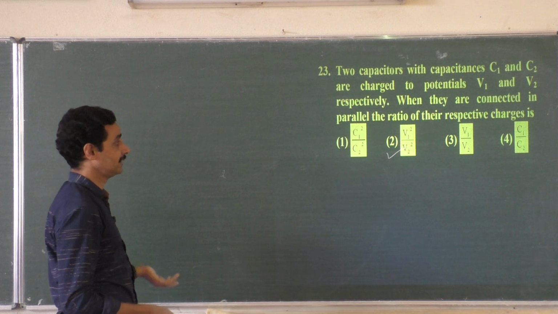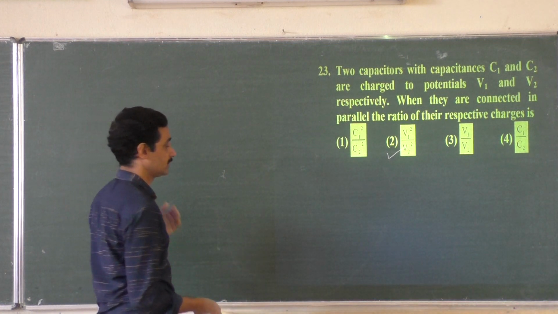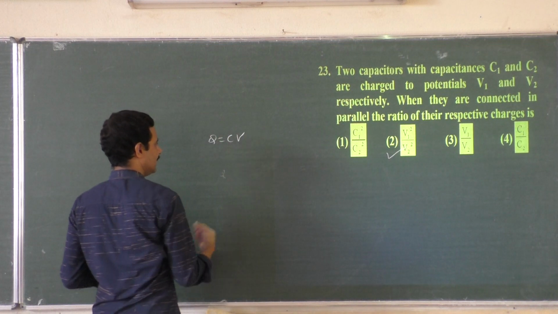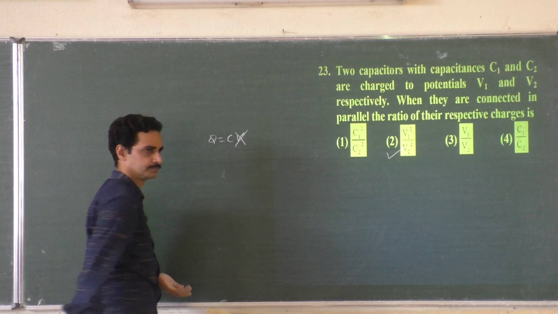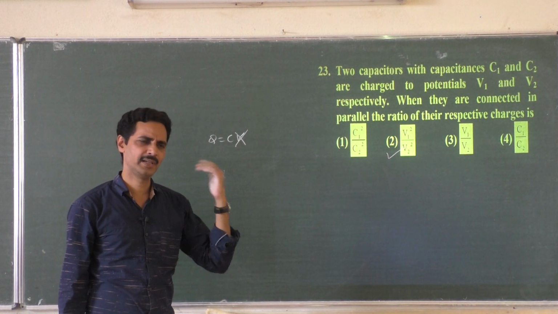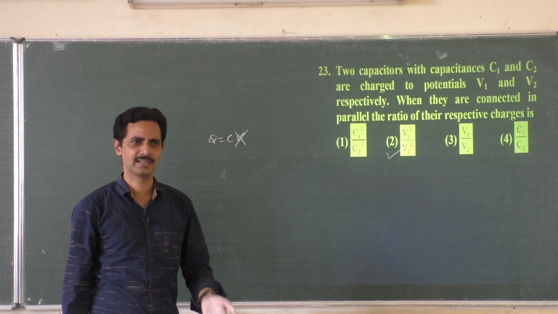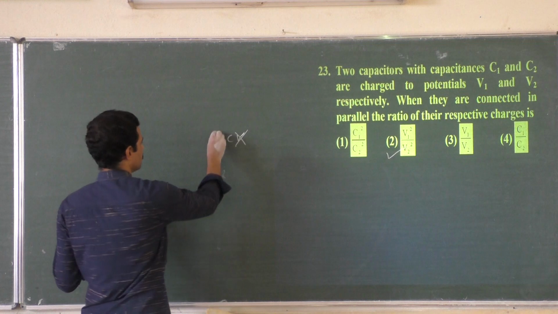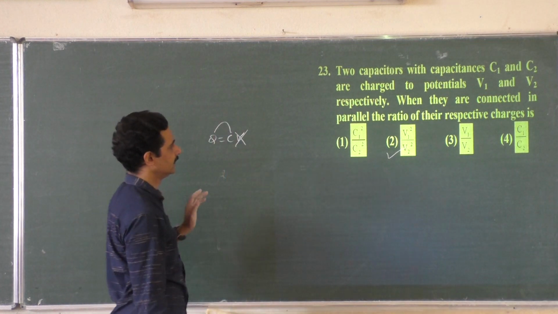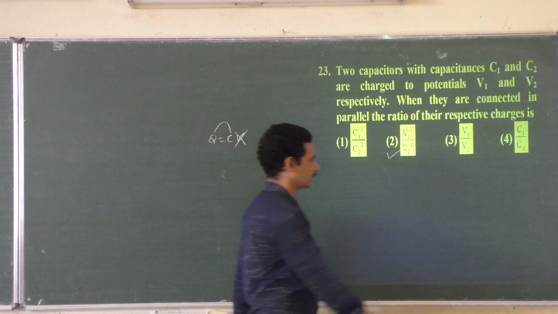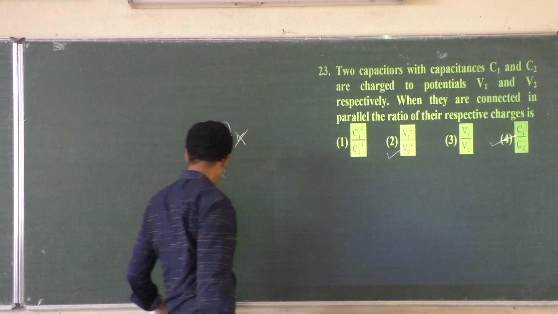When they are connected in parallel, the ratio of their respective charges is asked. So we have only this formula, Q equals CV. In parallel, voltage is same. There is no question whatever be the history, whether they have been connected to a battery or whether they are charged, discharged, whatever it is. Once they are connected in parallel, voltage should be same. So Q is directly proportional to C. Then the ratio of their respective charges, Q1 by Q2 is equal to C1 by C2. That's all. Nothing else included.